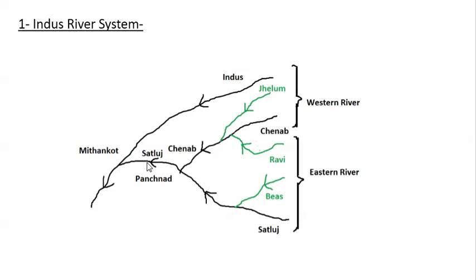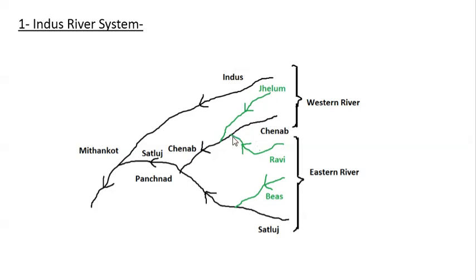Two more important points from this diagram are that we should also be aware about the location where two rivers are joining. That means Bias and Satluj. The point where they are joining, what's the name of that point? So Bias and Satluj join at Harike. So this location is known as Harike. It is in Punjab.